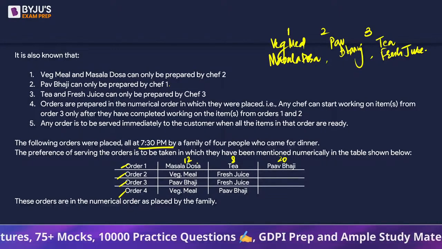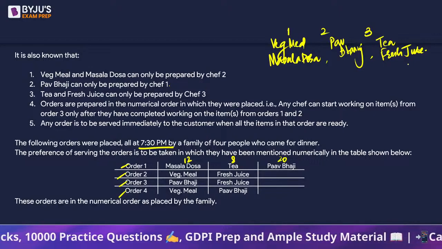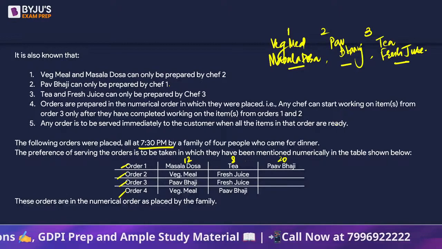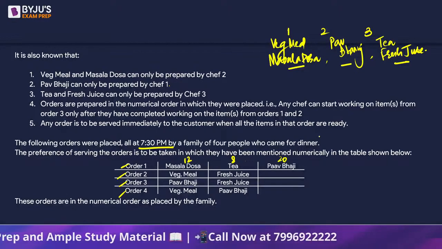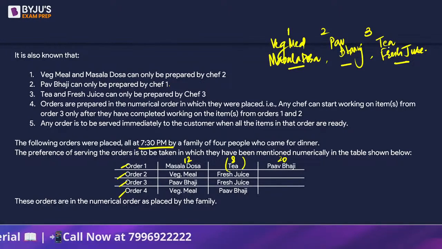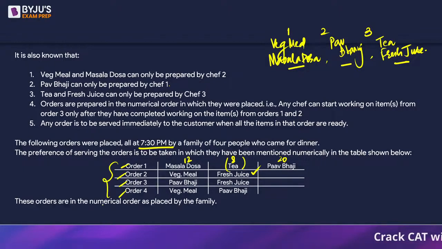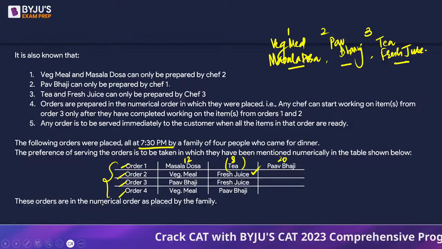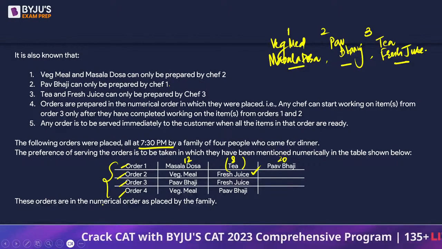right? And these are going to be worked by different chefs because masala dosa is being made by chef 1, tea by chef 3 and pav bhaji by chef 2. So no chef is waiting on other, right? Obviously, the chef who has made tea, chef 3, will get free after 8 minutes. He can start working on fresh juice of order 2, right? Order 2, see, these are the orders given by a single family. It's not that one came at 7:30 and another order came at 8 o'clock, it's not like that. So it was like all these orders were placed simultaneously. The server took the order in this sequence.